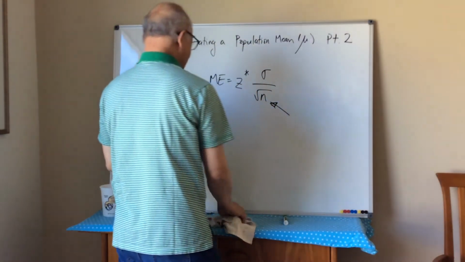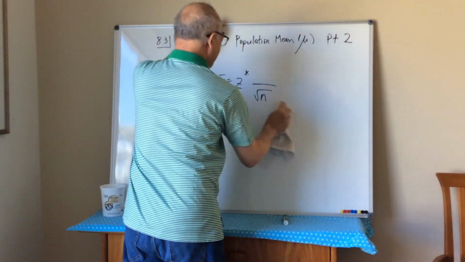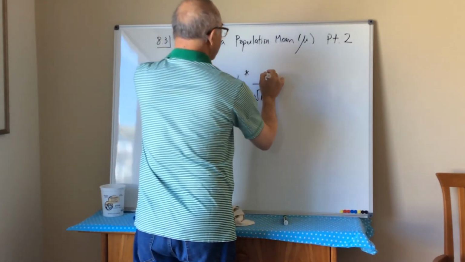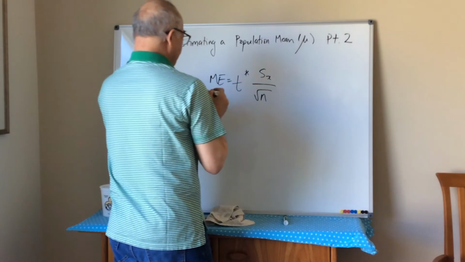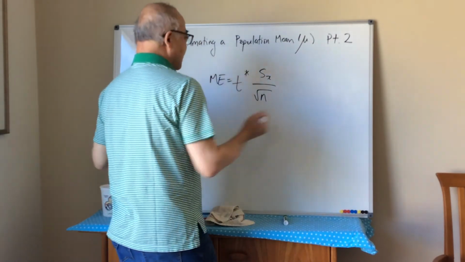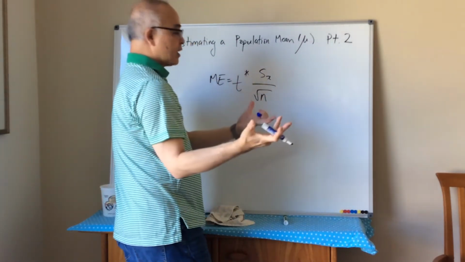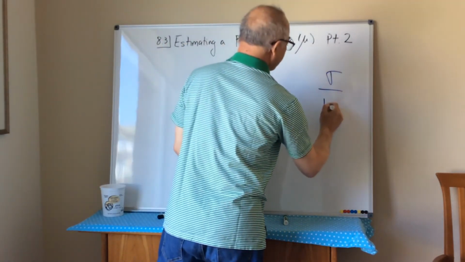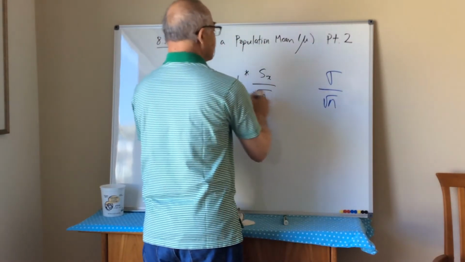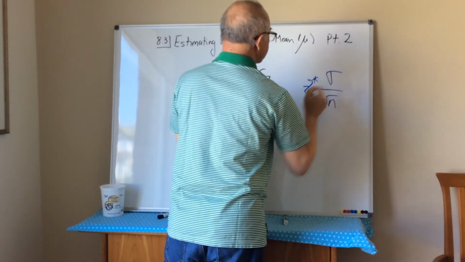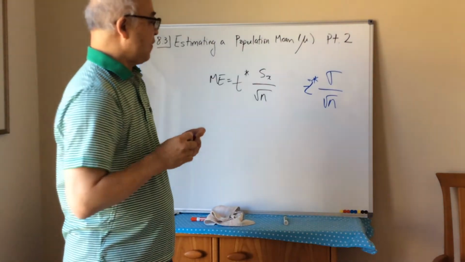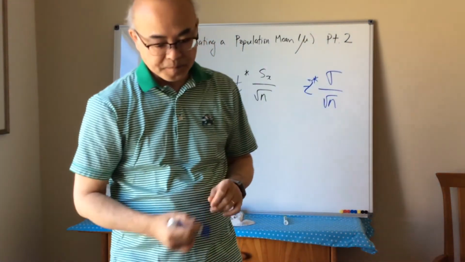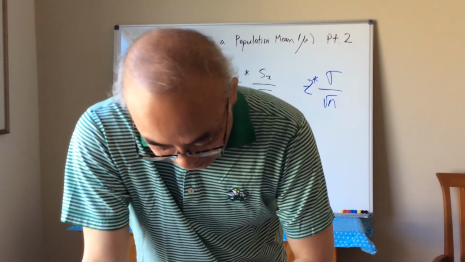We started from this guy, but we changed this by saying, I don't know this because we haven't done the study yet, so I'm just going to borrow one from another study. And now instead of using the t-distribution, I'm going to use a normal distribution, and this is how you're going to calculate the margin of error. And that is on page 539.